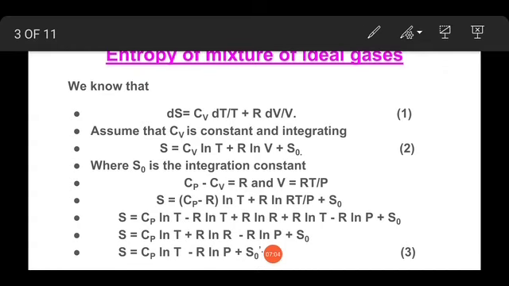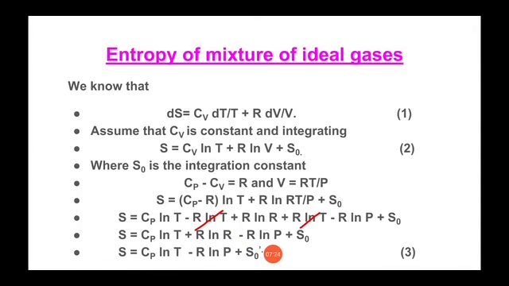Here two terms are the same, one plus and one minus, so they cancel out. What is left is S is equal to Cp ln T plus R ln R minus R ln P plus S0.